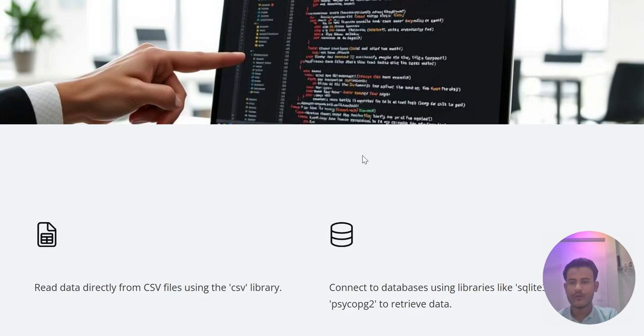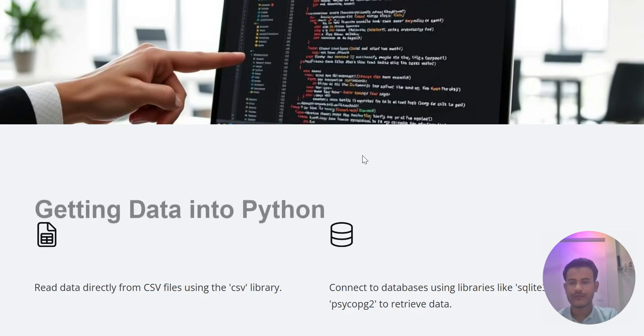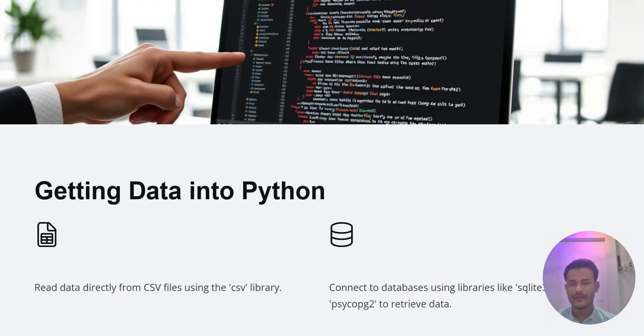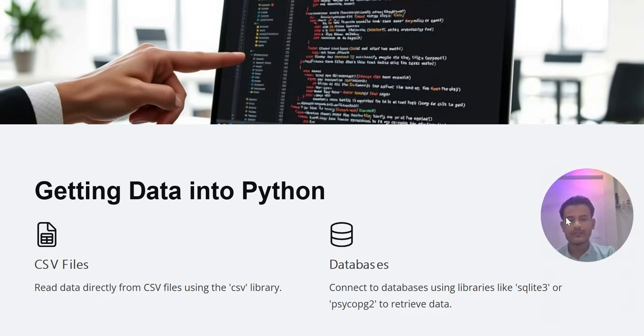So our next topic is getting data into Python. There are many ways to get data into Python. Basically the simple way is by using CSV files. By saving our document with the .csv extension, we read the data directly from the CSV file by using CSV libraries. And the second one is databases. Connect to the database using libraries like SQLite3 or Psycopg2 to retrieve the data.